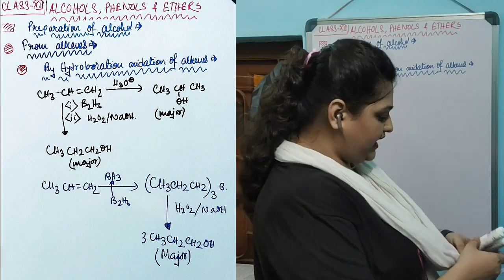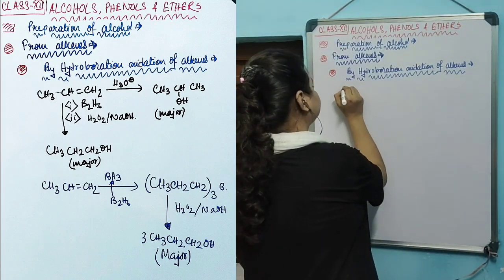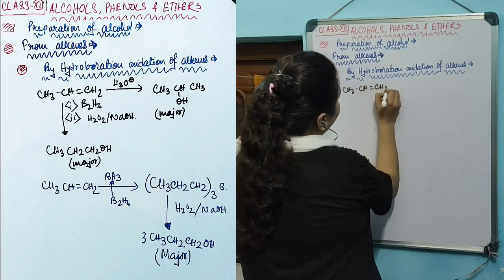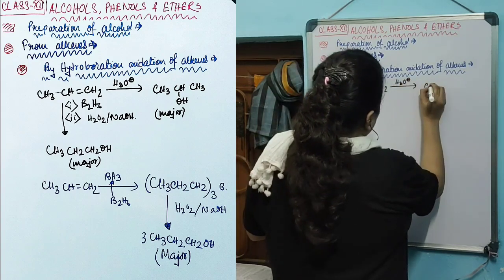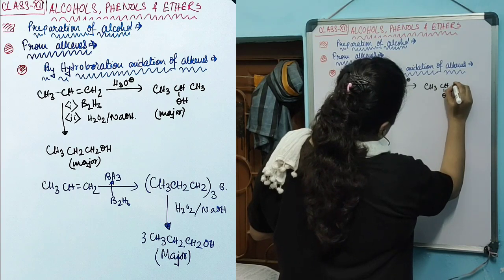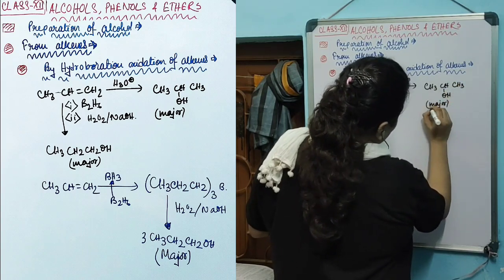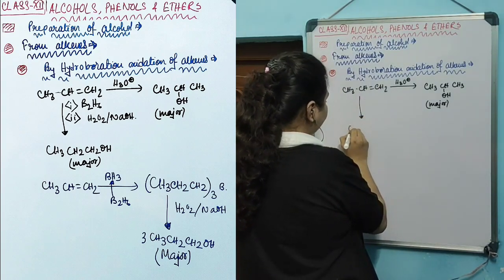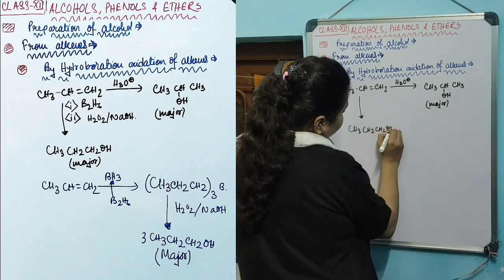When an unsymmetrical alkene is subjected to acid catalyzed hydrolysis, CH3CH(OH)CH3 is always produced in major amount. Now let's say that we want to produce CH3CH2CH2OH in the major amount.